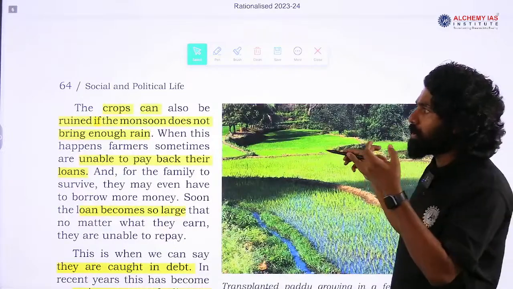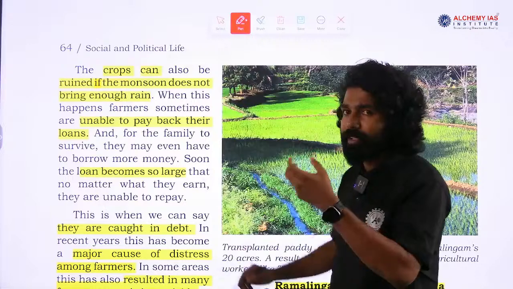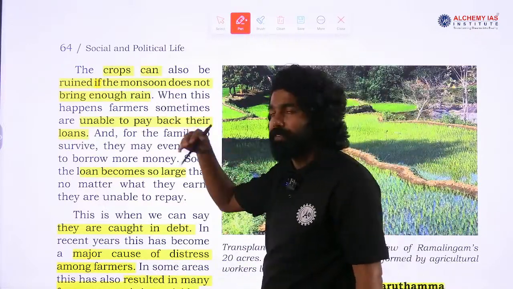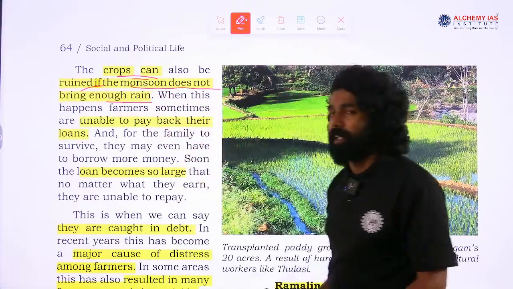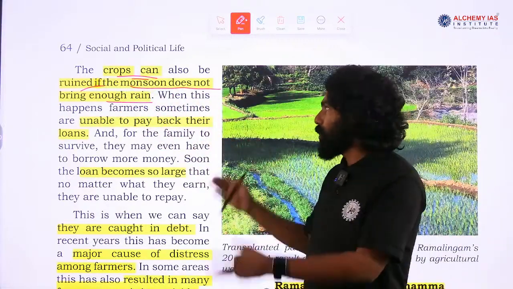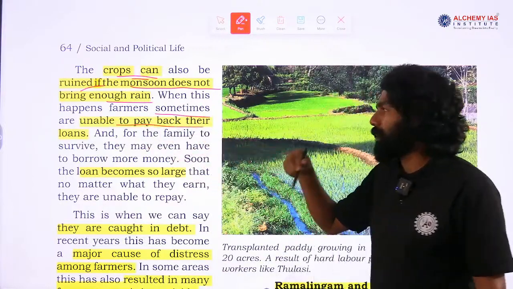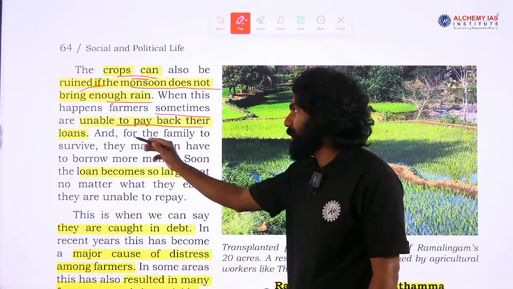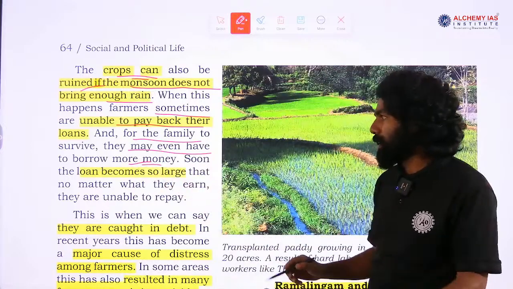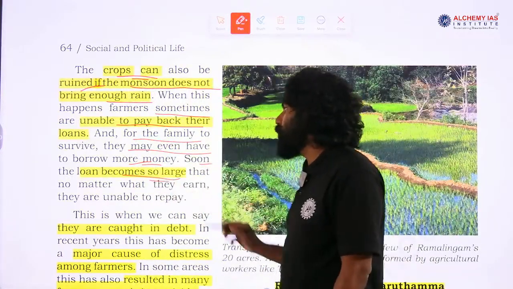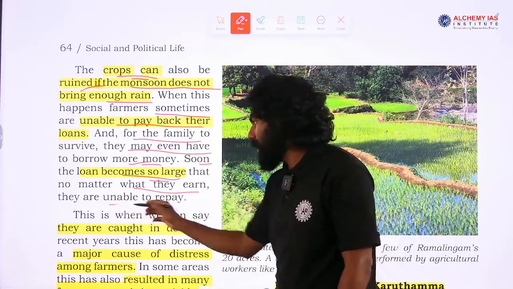Finally, the crops can also be ruined by the monsoon. Among the natural factors, the natural disasters we face, crops can be ruined if the monsoon does not bring enough rain. Deficit rains can result in crop failure or damage. When this happens, farmers sometimes are unable to pay back the loan that they have borrowed from the money lenders, and for the family to survive, they may even have to borrow more money from other people, and soon the loan becomes so large that no matter what they earn, they are unable to repay it.